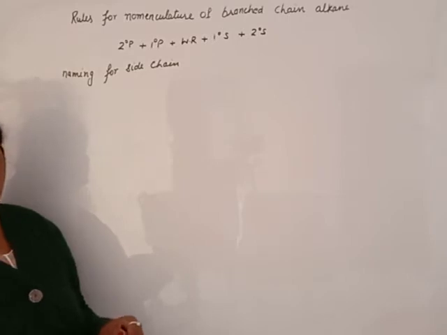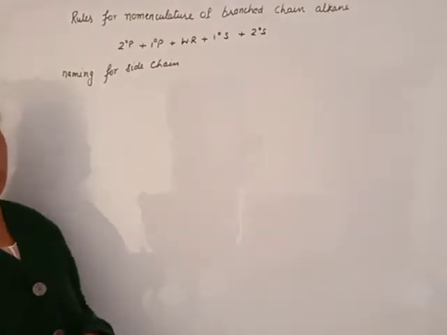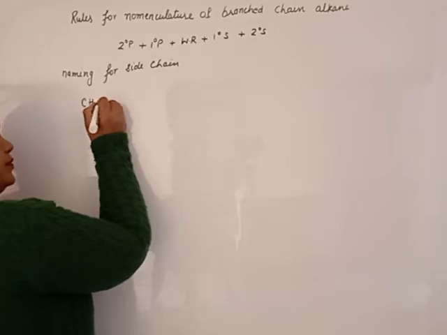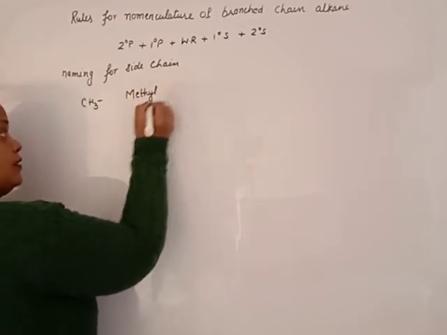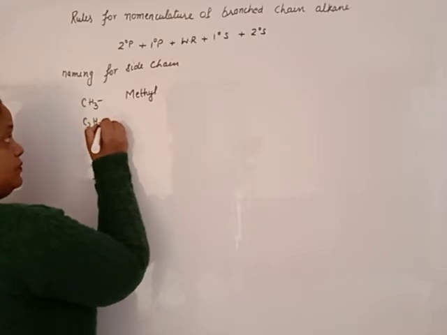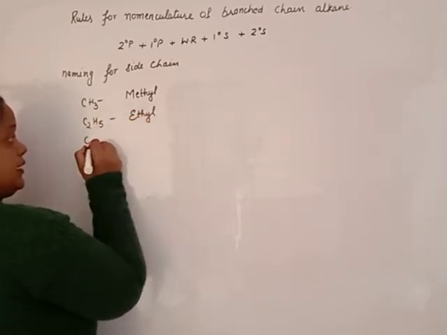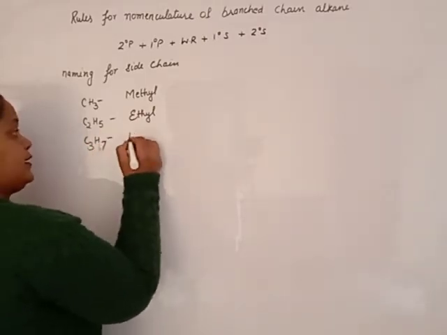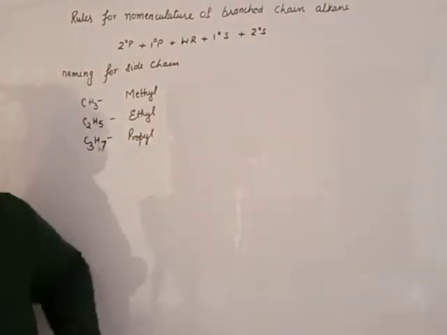If a substituent is present on the side chain of the main chain, that substituent must be named as an alkyl group. For CH3 we will use methyl. For C2H5 it is ethyl. For C3H7 it is propyl. Then butyl, pentyl, hexyl and so on.